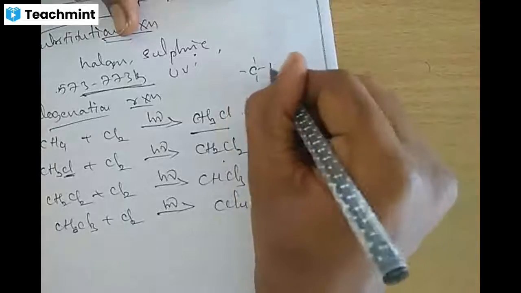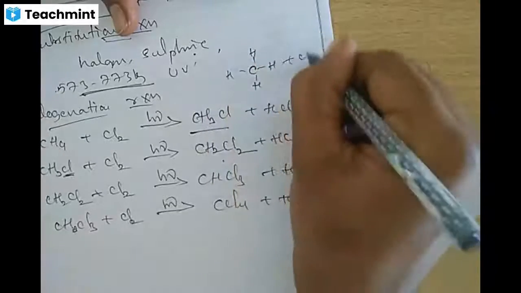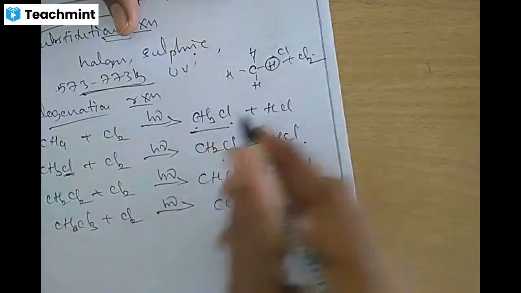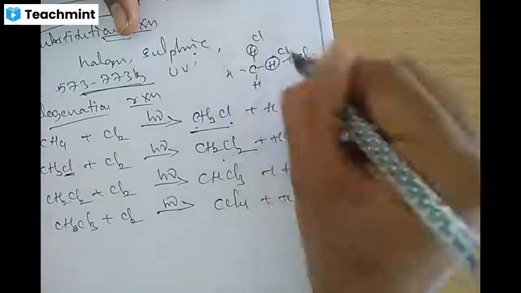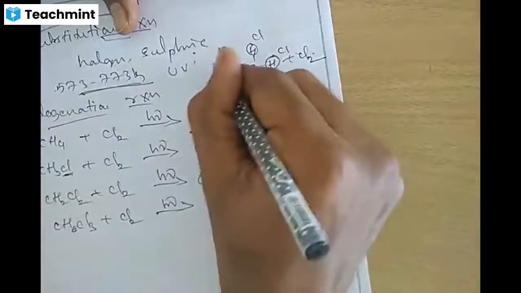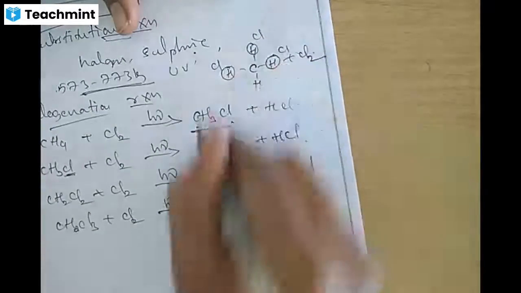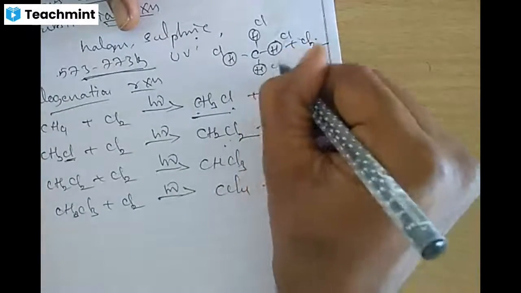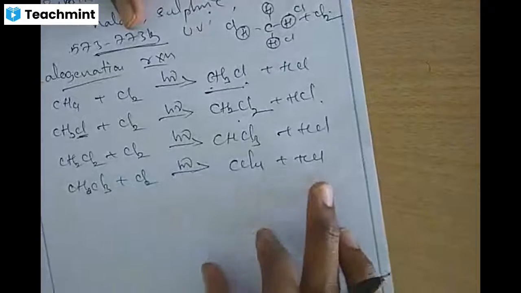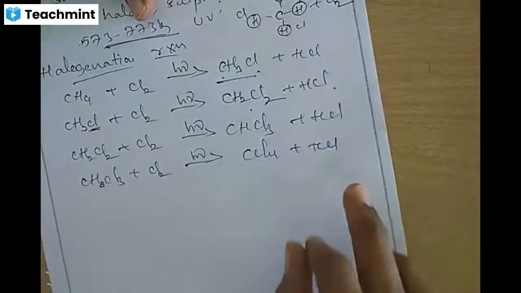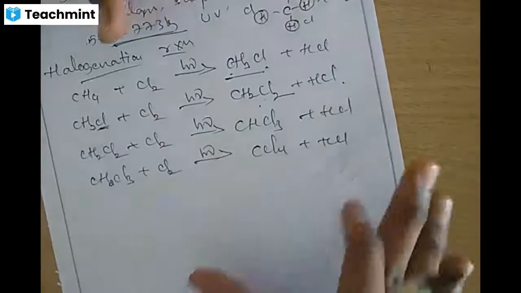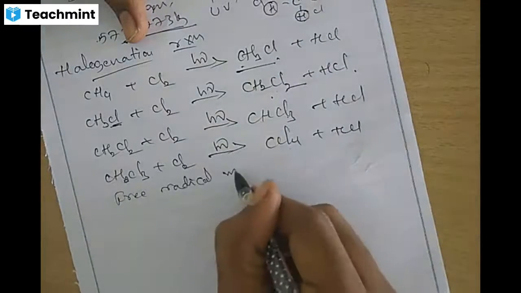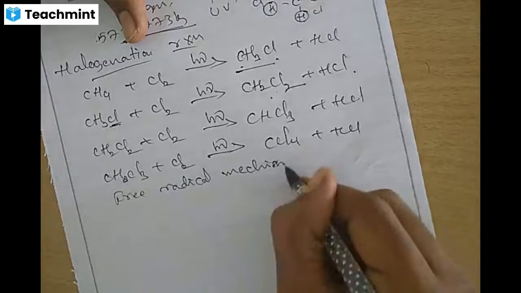Carbon has hydrogens, and when we treat with chlorine Cl2, it keeps replacing them. One hydrogen replaced with chlorine forms CH3Cl. The second hydrogen with another chlorine gives CH2Cl2. The third hydrogen with another chlorine gives CHCl3, trichloromethane, and treated again with chlorine we get CCl4, carbon tetrachloride, along with the formation of hydrochloric acid. This is the free radical mechanism of methane.